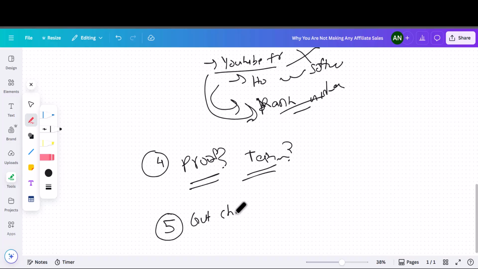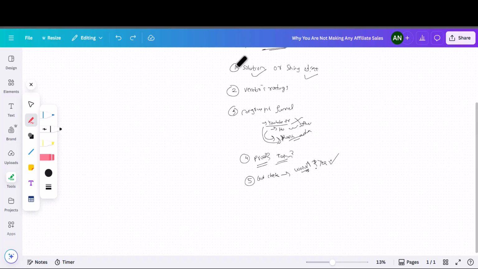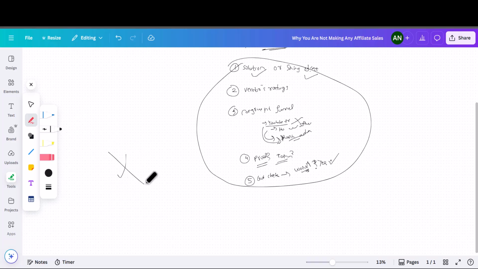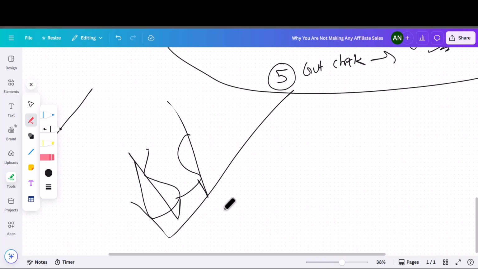Let me write that down. Gut check. Now, what do I mean by that? Well, this means asking yourself: would I sell this product to someone I respect, to my family member? If the answer is yes, then promote that product. When you filter all the products with all these points, you stop wasting time on products that were never going to sell in the first place. You also start to build trust with your audience, and you will start to make consistent sales, because you're promoting things that actually work.